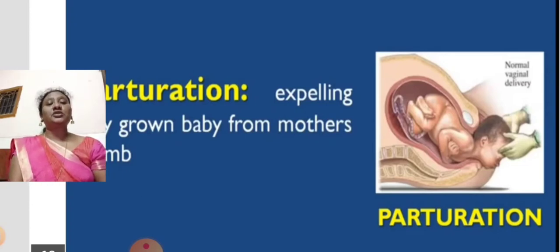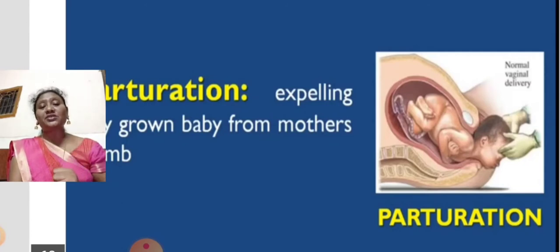Next one is parturition, expelling the grown baby from the mother's womb, the coming out of the baby. How does the baby come out? When the months are complete and the baby has grown completely, the walls of the uterus give vigorous contractions and relaxations. These vigorous contractions and relaxations facilitate the movement of the baby, and result in the labor pains of the mother.